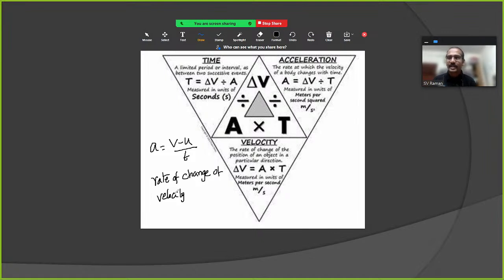Okay, how can we find the units of acceleration? Let's say a is equal to velocity by time. Velocity units are meters per second, and time units are seconds. So overall, meters per second by second, which means meters per second square is the unit of acceleration. Clear?